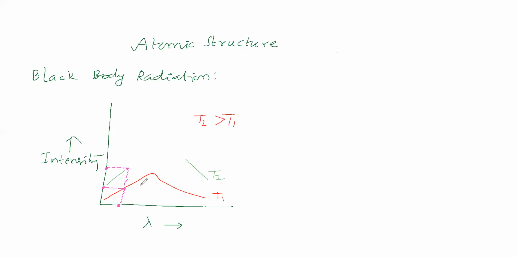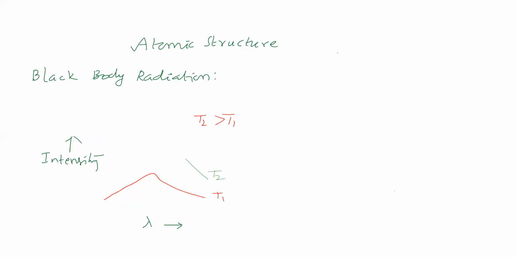Okay. Next, we will see regarding maximum intensity. Now, what about maximum intensity at T1? And what is the maximum intensity at T2? That we will see.